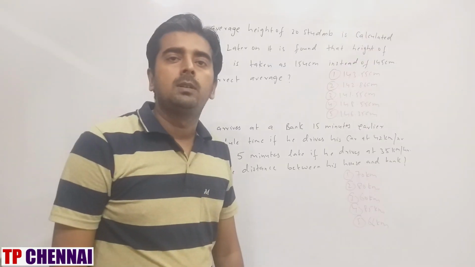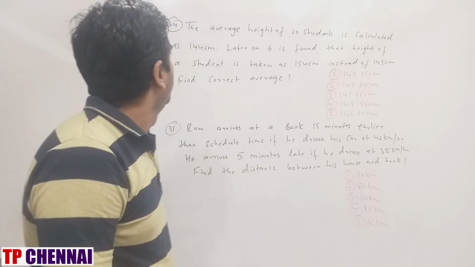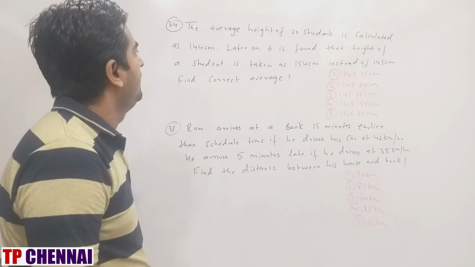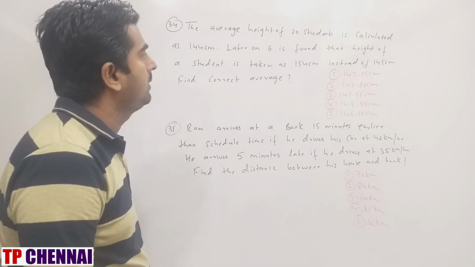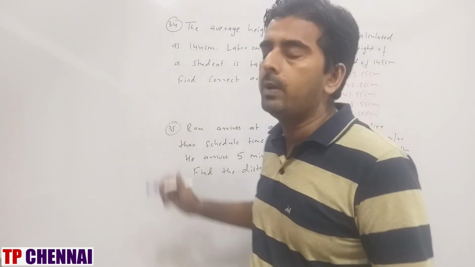So I hope you are clear with the previous question. Now we will see the last two questions of this video. The average height of 20 students is calculated as 144 centimeter. Later on it is found that the height of a student is taken as 154 centimeter instead of 145 centimeter. Find the correct average. Very important question when it comes to average.